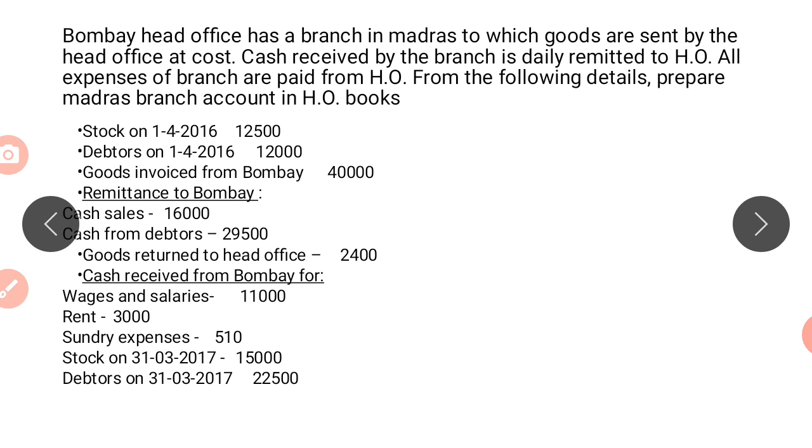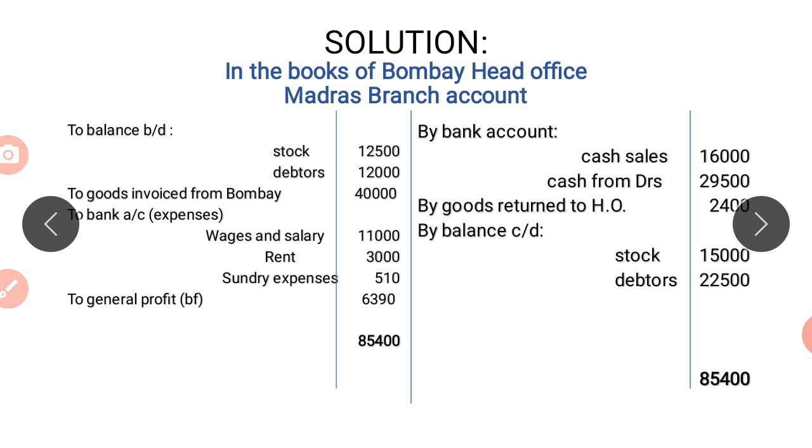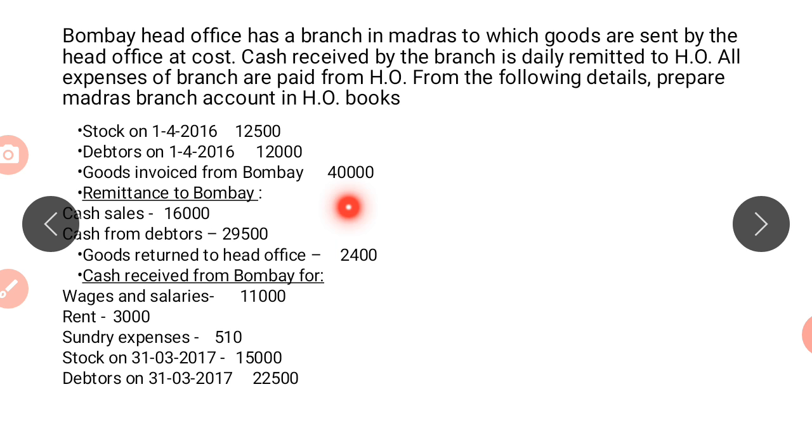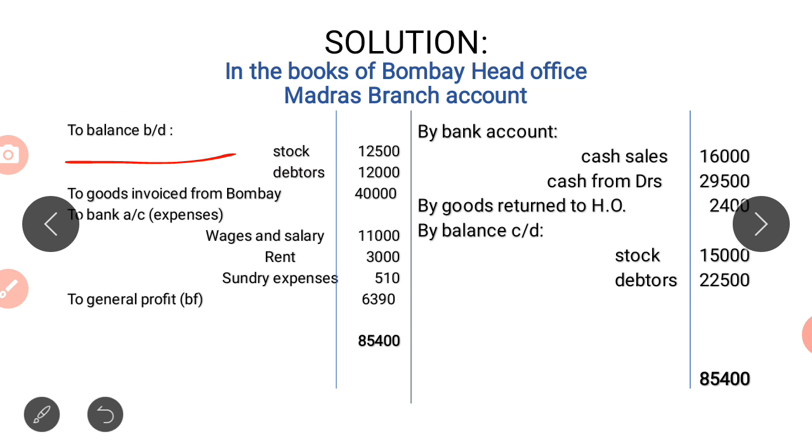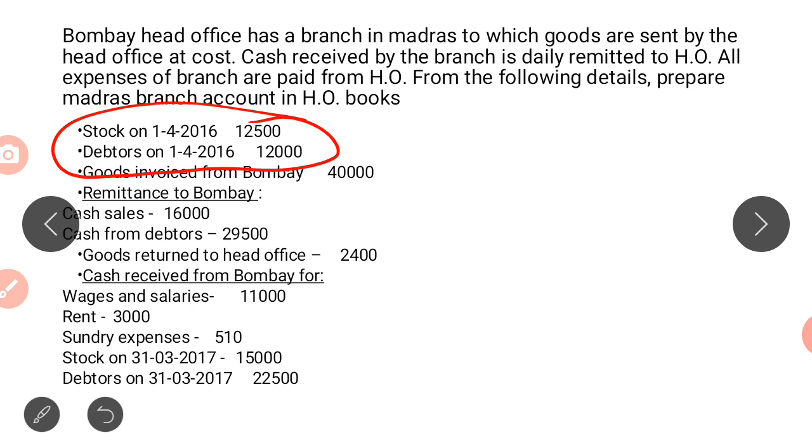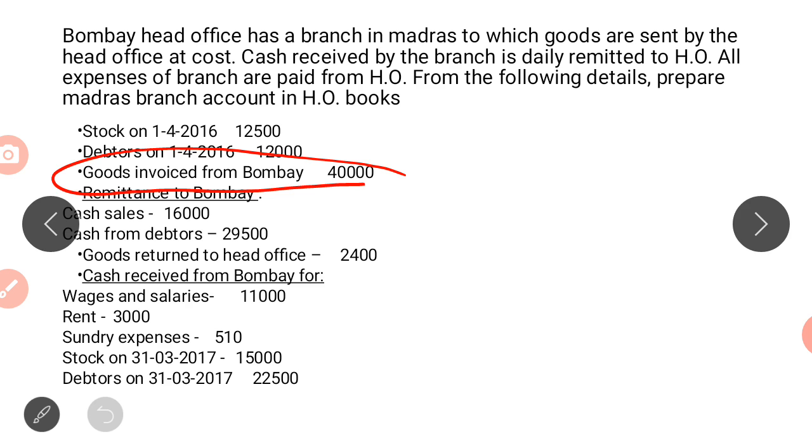Now if you see the solution of this problem, first we have stock and debtors. Opening balance is given. So where will we write it? We will write it as to balance brought down. Stock and debtors 12,500, 12,000. Next we have goods invoiced from Bombay.